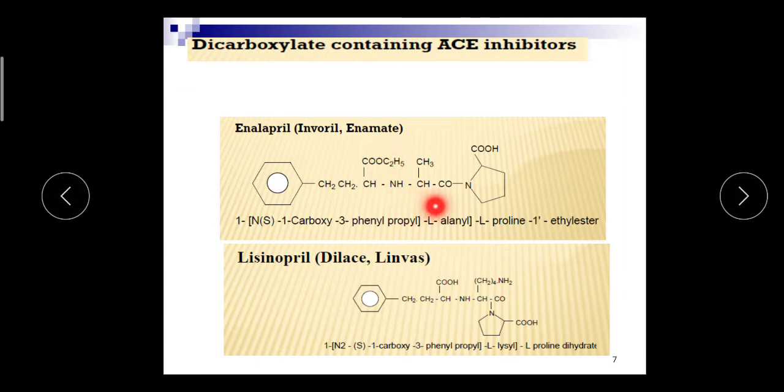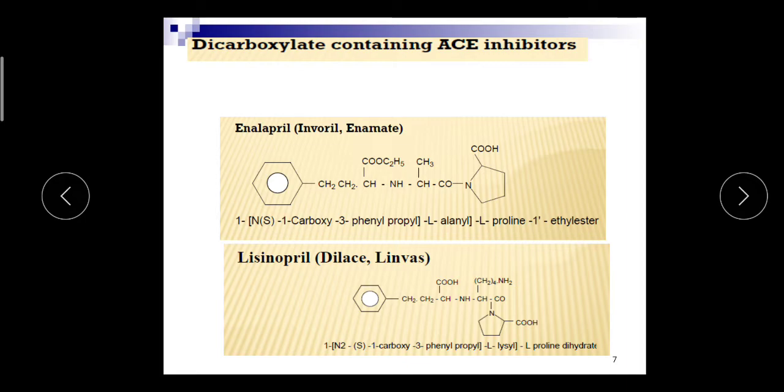Alanine is this moiety, and this alanine is attached to the L-proline. So this is the chemical name, and the carboxyl group is present in the form of an ester, and that ester is the ethyl ester. So here 1-ethyl ester is written.